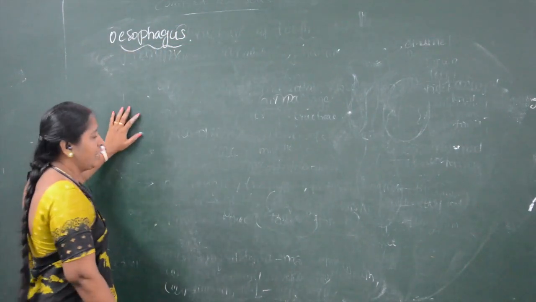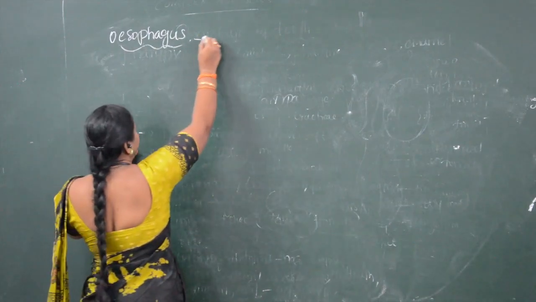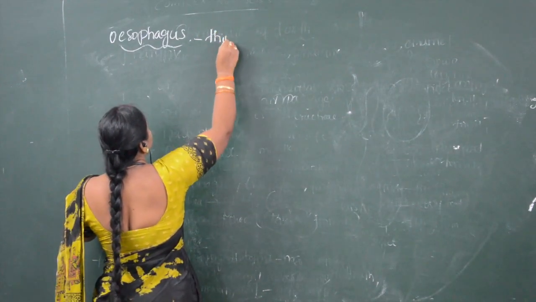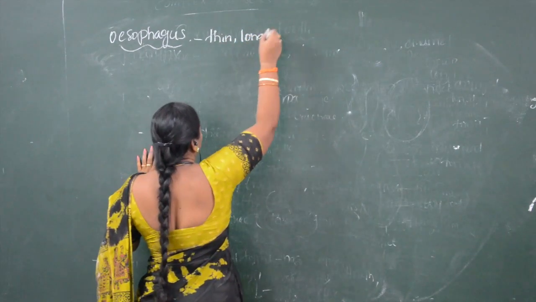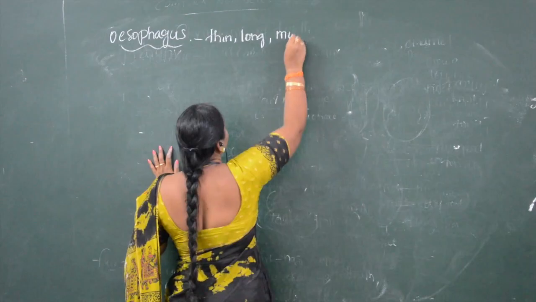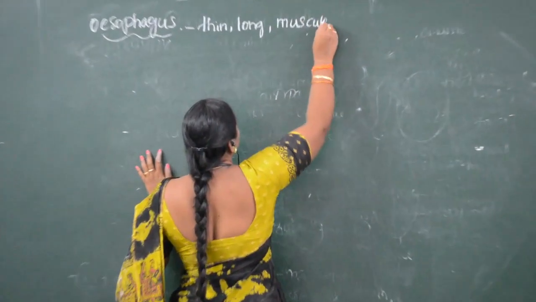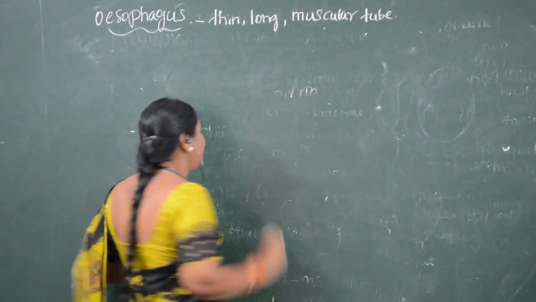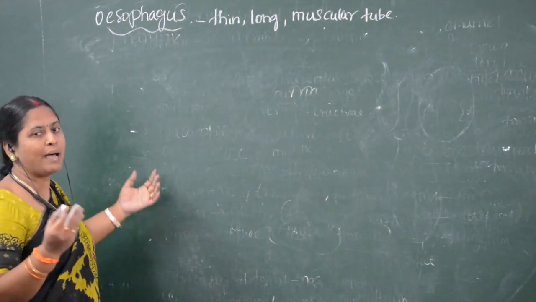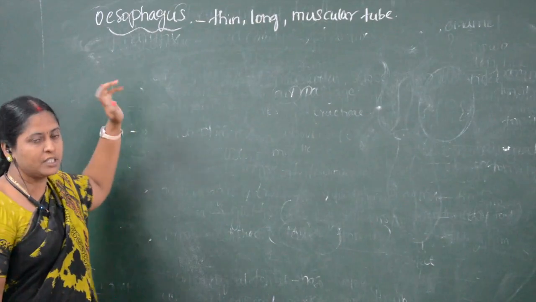Esophagus is a thin, long, muscular tube. The pharynx leads to the next part called esophagus.